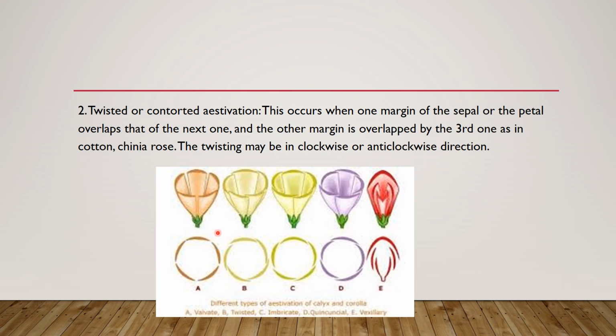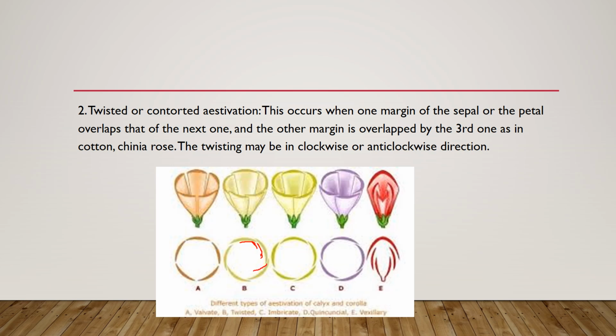I can draw it. Here you can see one margin of a petal overlaps the next one. The margin of this petal is over the next one, and the next one is over the third one.